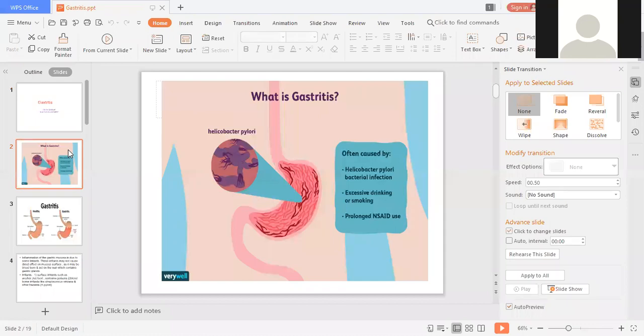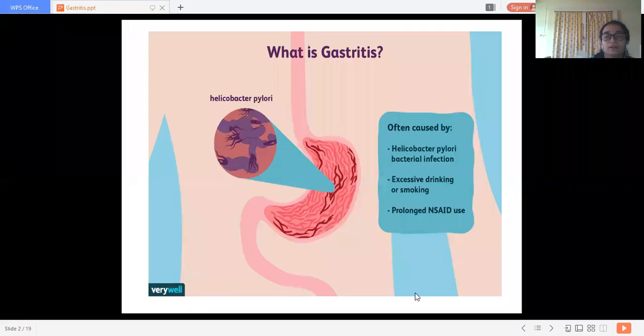So for gastritis, if you want, you can take screenshots again, or if any queries are there, you can ask. We can discuss the queries about gastritis.